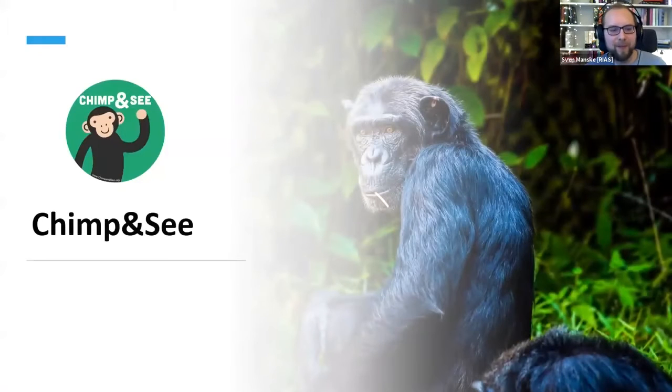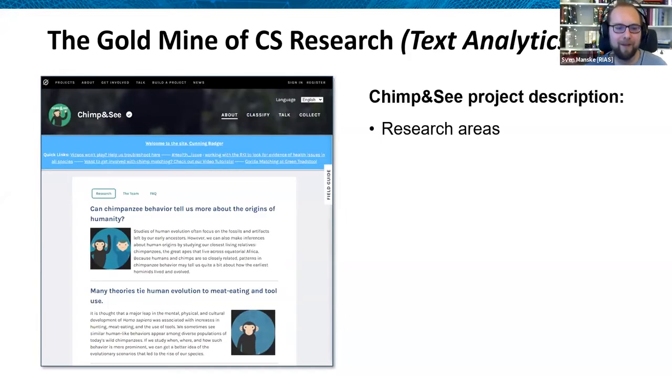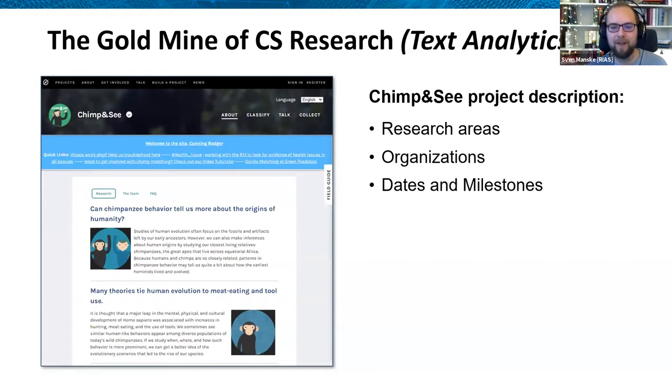So let's get back to the chimpanzee example, because this is the project description. And I would say that this is the goldmine of our CS track research that is based on text analytics, because we can find a lot there. And of course, it's not that easy at first sight. But if we read that carefully, we can see, for example, which research areas are covered by this text. We can see which organizations occur. We can read some dates and milestones for the project, names and persons of, for example, important coordinators or researchers, and so on.